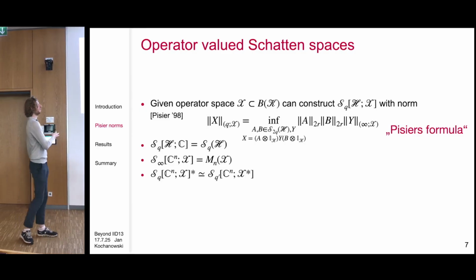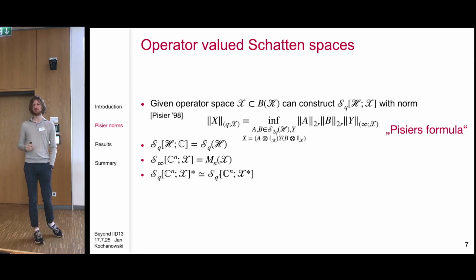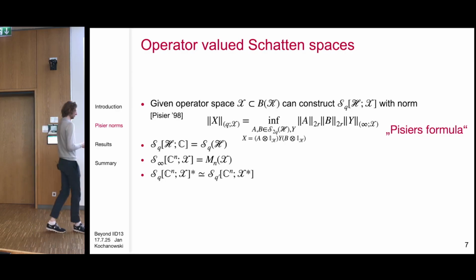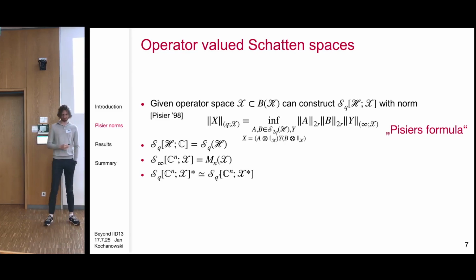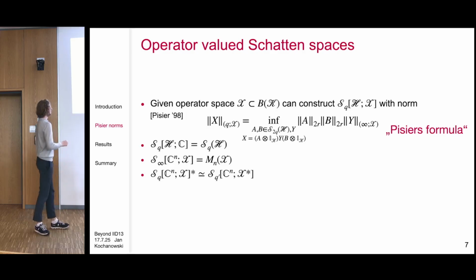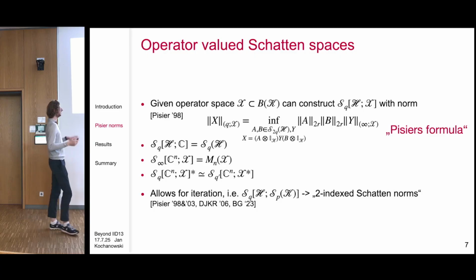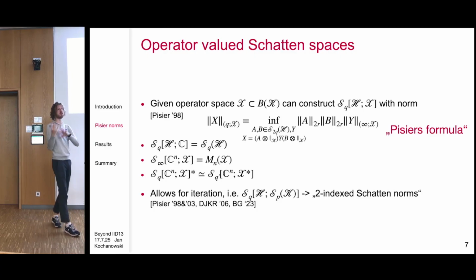But why do we care about this? Why am I talking about these very abstract concepts? One thing that we can do with this is iterate it. Because Schatten spaces themselves can be viewed as operator spaces, you can define Schatten spaces of Schatten spaces.